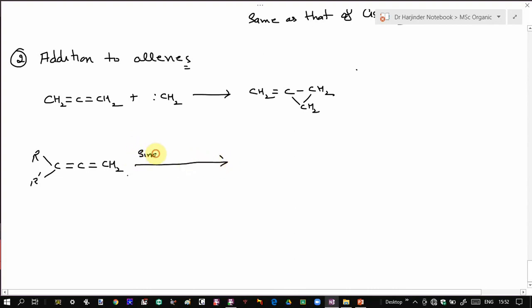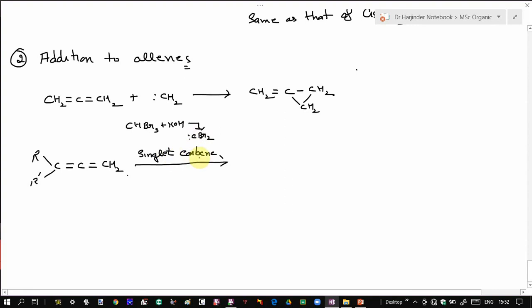If carbene is a singlet carbene, now singlet carbene, as we know, can be generated from alpha-alpha elimination of halo compounds. For example, if you have tribromomethane and you treat it with potassium hydroxide, it undergoes alpha-alpha elimination to give dibromomethyl carbene.